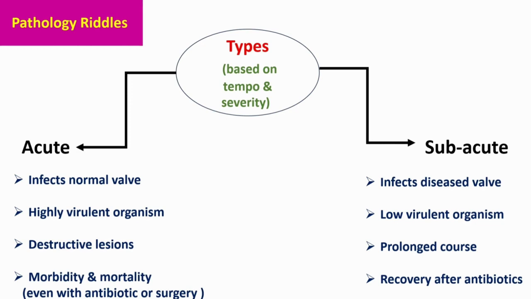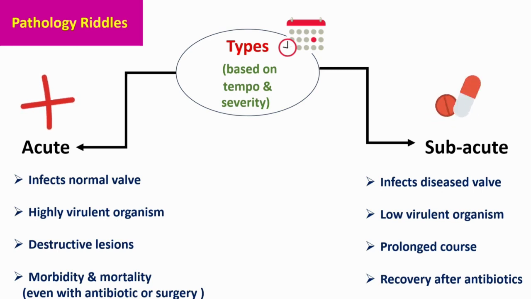What are the types of infective endocarditis? The types are basically based on tempo and severity. It can be acute or subacute. Acute infects normal valves. It is usually due to highly virulent organisms. There are destructive lesions and morbidity and mortality is high in spite of antibiotics or surgery.